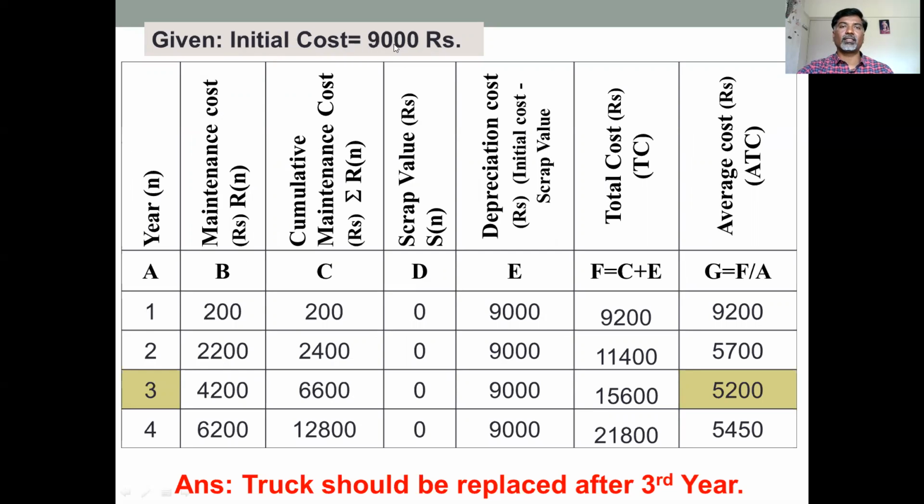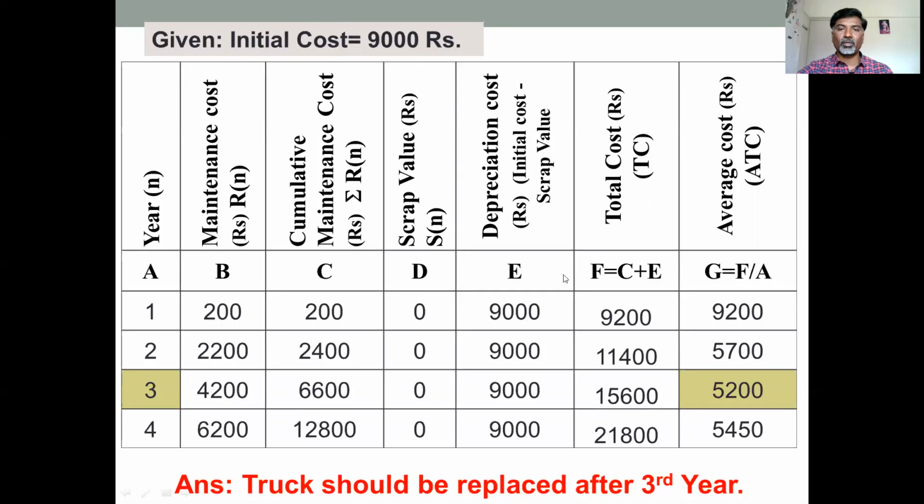Initial cost is given, that is 9,000 rupees. For the first year, the maintenance cost they have given is 200 rupees, so the cumulative cost automatically becomes 200 rupees. They have not given a scrap value, so scrap value is 0. Depreciation cost is equal to initial cost minus scrap value. So initial cost is 9,000 rupees, scrap value is 0 rupees, and 9,000 minus 0 is 9,000.